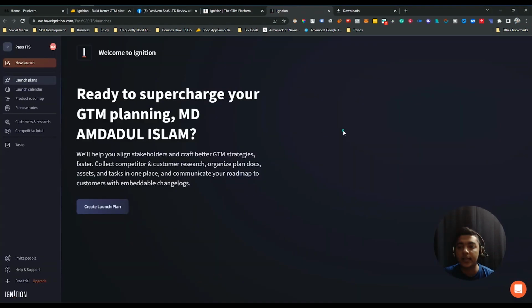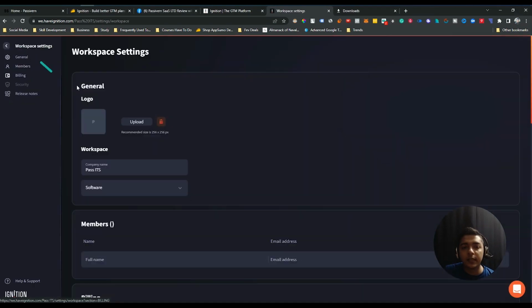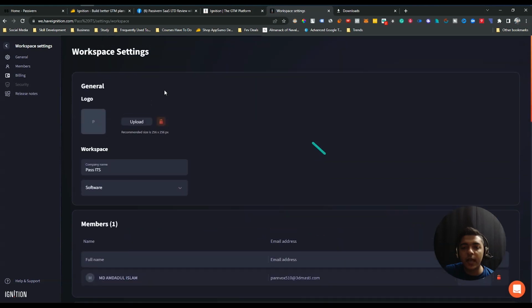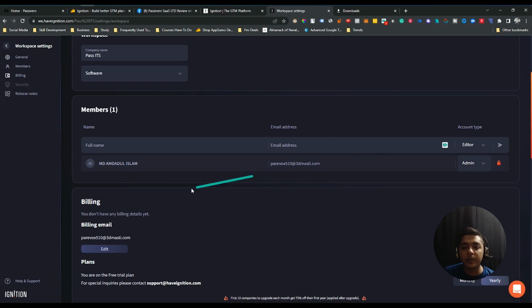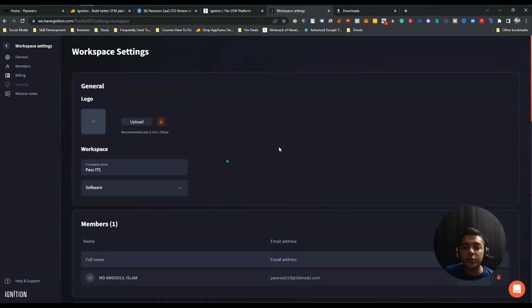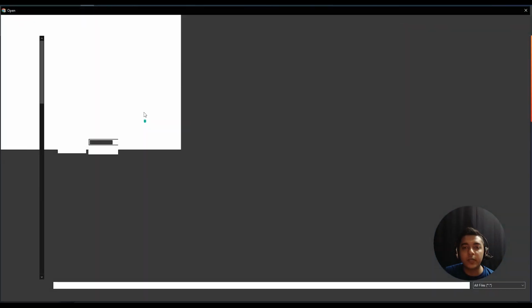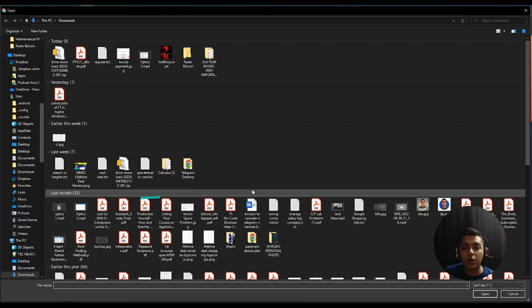Now this is the dashboard that you will get whenever you log in or sign up on Ignition. Now I will show you a step-by-step process of what you can do with this tool. Here is the option for workspace. See, my workspace name is Pass ITS. If I click on this workspace, then you will get these types of features, and from here you can do white labeling. So you can upload your logo, change your company name, change the type of your company, and add your team members from here, and here is the billing option. So suppose I'll upload one of my logos here. Let me upload one logo or one image here.